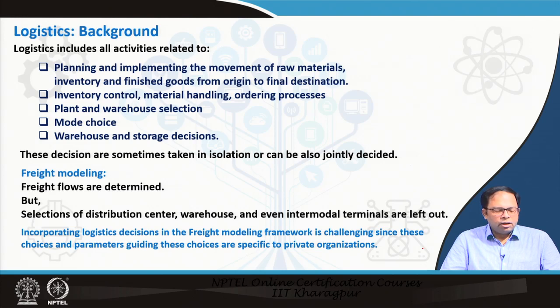So, incorporating logistic decisions in the freight modeling framework is challenging. Of course, it is challenging because most of the choices and the parameters guiding these choices are specific to private organizations. That means all these choices are made by private organizations, and in rare cases they will be willing to share the data.